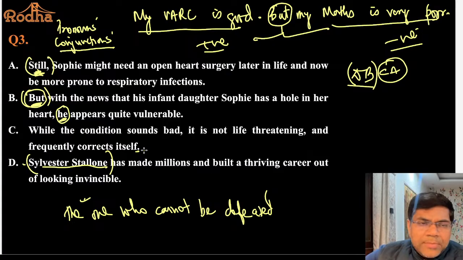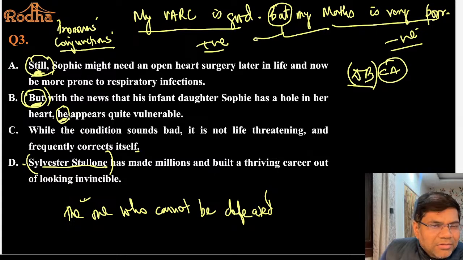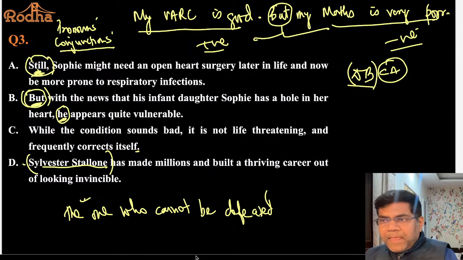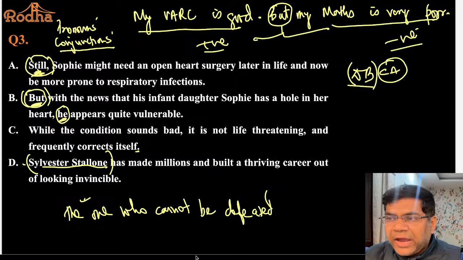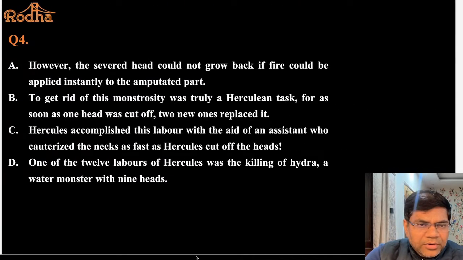I studied very hard for IPMAT exam. Still I could not do well. Still का मतलब yet. Nevertheless, फिर भी बोलते हैं हिंदी में उसको हम लोग. मैंने बड़ी मेहनत करी फिर भी मेरे अच्छे नंबर नहीं आए. Still I did not get good marks. So all these small things, they look very simple and very silly and unimportant, insignificant. But while solving parajumbles, these play a very very important role and help you in connecting sentences. समझ में आ गया सबको? That is how we solve this question with the help of these items. ठीक है. So this was also a very easy question, quite a doable question, है ना.